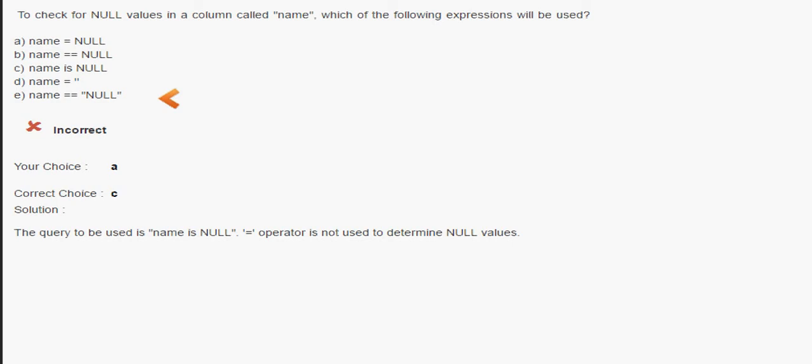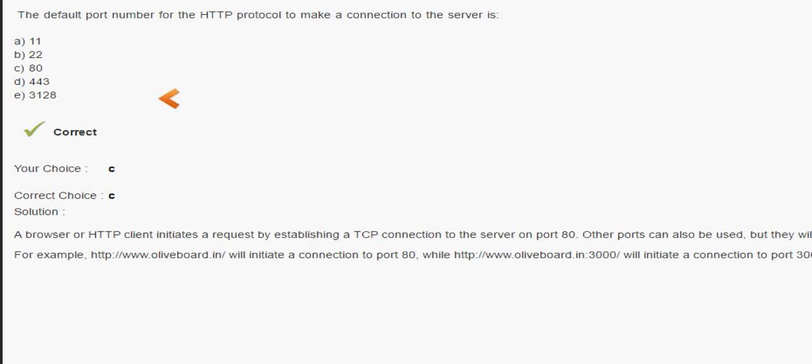Equal to is an operator, and the equal to operator does not determine null values. It is used to compare any value. So a very good question from DBMS. We will move to the next question. The default port number for the HTTP protocol to make a connection to the server. Remember, the HTTP port is 80.